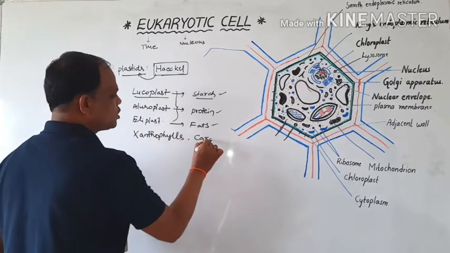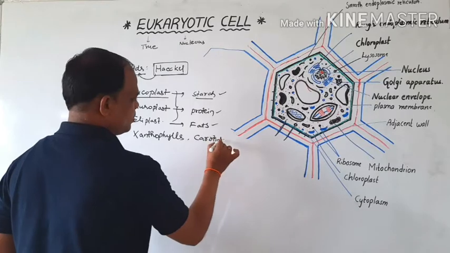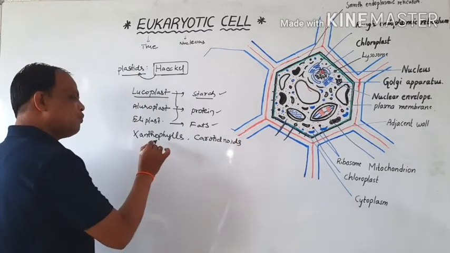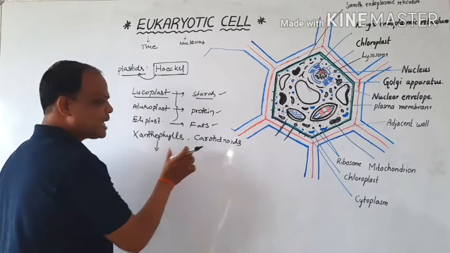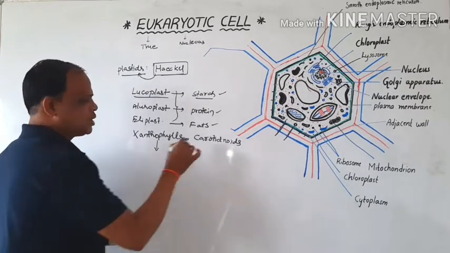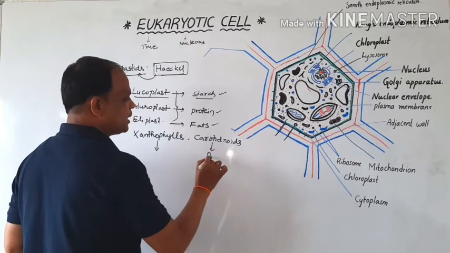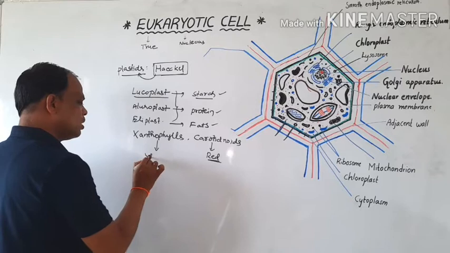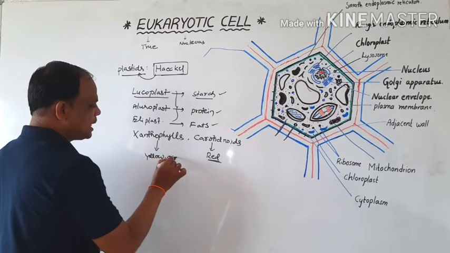and carotenoids are also present. These two, the xanthophylls and carotenoids, are colorful plastids. One shows the red color, and the other shows yellow and orange colors.